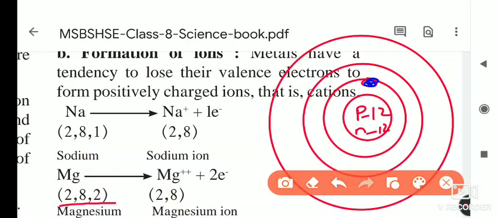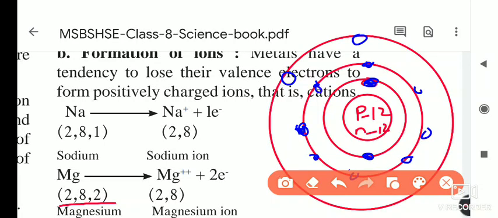So this is the first electron, this is the second. Now 8 electrons, 1 2 3 4 5 6 7 and 8, in the second orbit. How many electrons are left? 2 electrons are left in the outermost orbit.